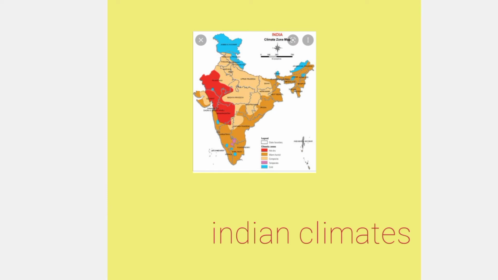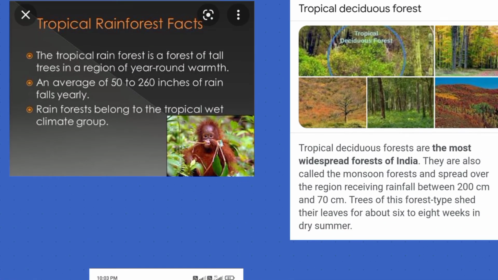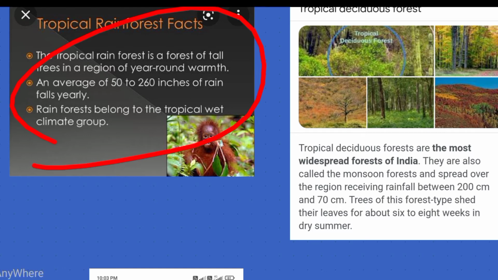Here is the map for the forest. You can also read this. I will also conclude this all. Then next is tropical rainforest. We have studied tropical rainforest. Here the rainfall is high, 50 to 60, 20 to 60 cm of rain. This is the tropical climate.